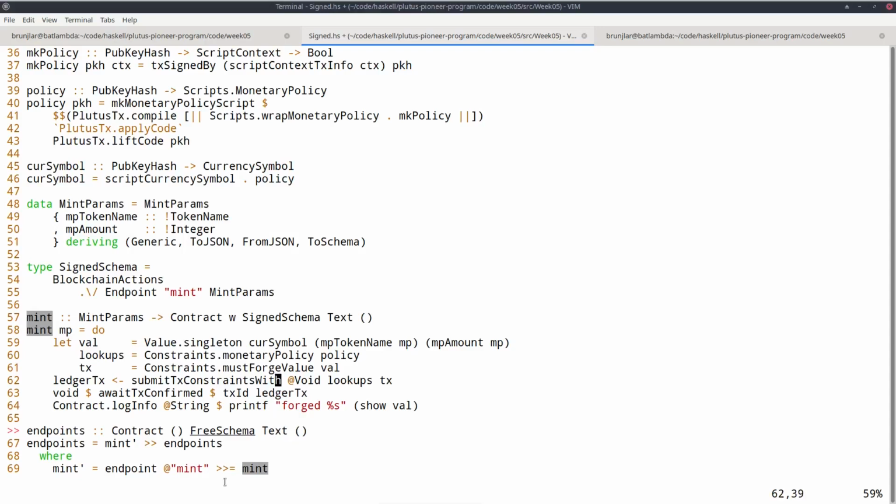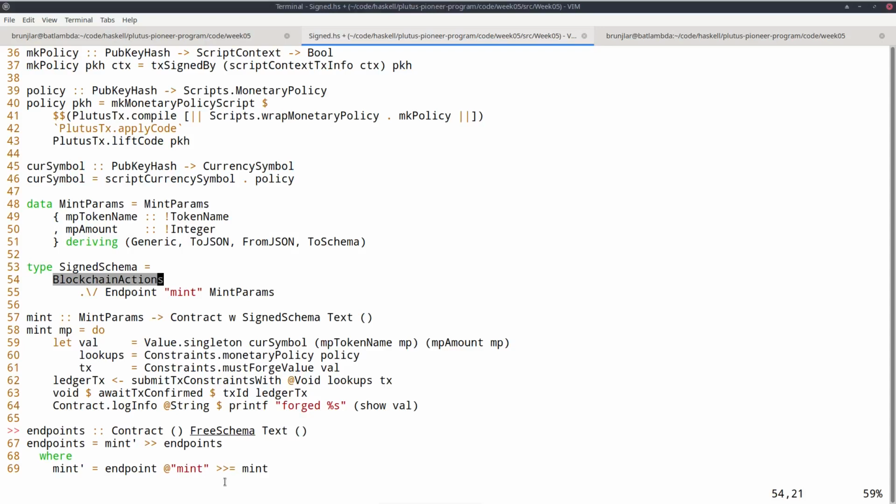Okay, and now, of course, here for currency symbol, this is now no longer a constant. It's a function that takes a public key hash, similar for policy. So we must get the public key. And that is another capability that this schema via the blockchain actions offered.